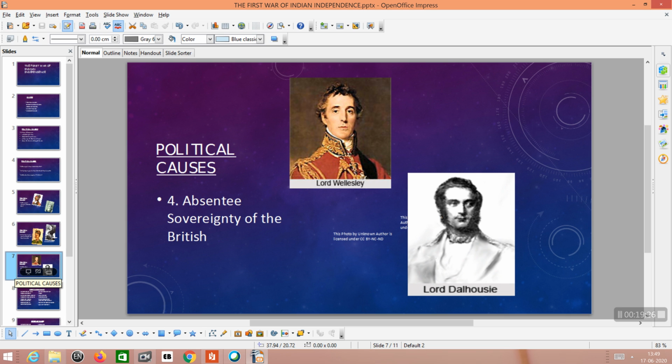We know that in India there were only some representatives of the British, and most of these British officers were inefficient. The real British Empire was far away from India. Because of the absence of this sovereign power in India, the Indians were not ready to accept their suzerainty or supremacy.